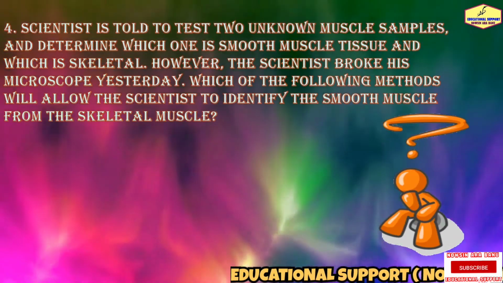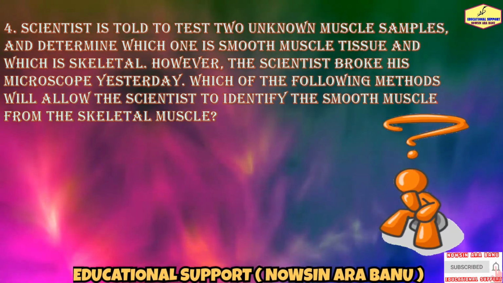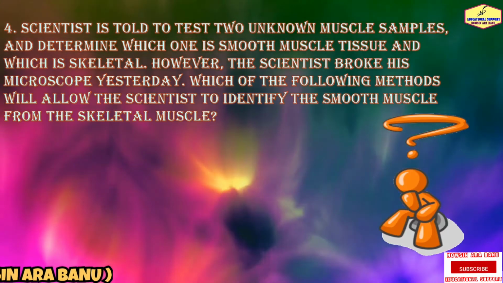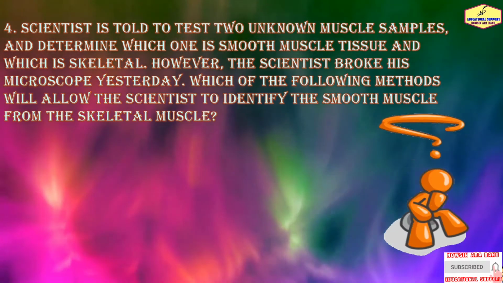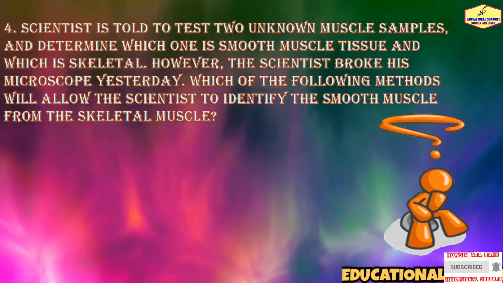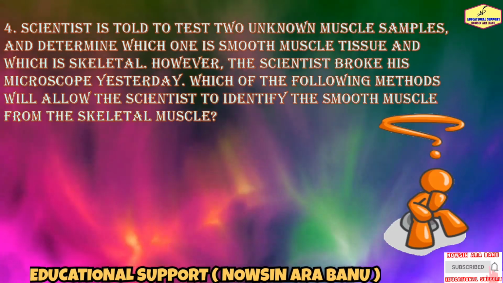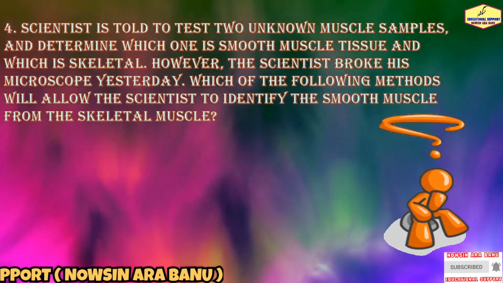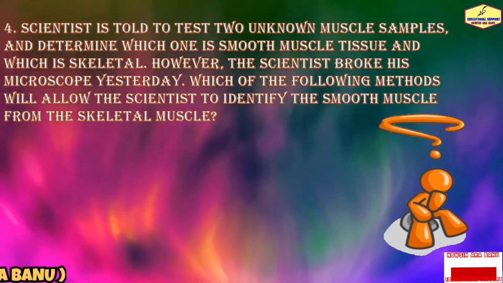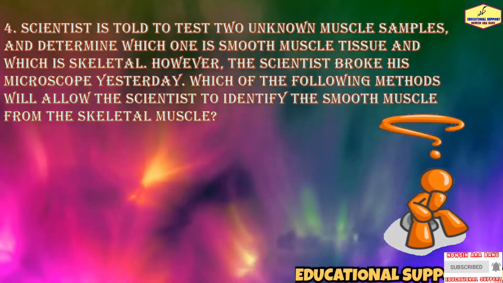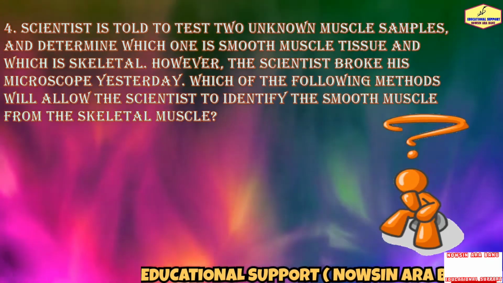On question number 4, a scientist is told to test two unknown muscle samples and determine which one is smooth muscle tissue and which is skeletal. However, the scientist broke his microscope yesterday. Which of the following methods will allow the scientist to identify the smooth muscle from the skeletal muscle?